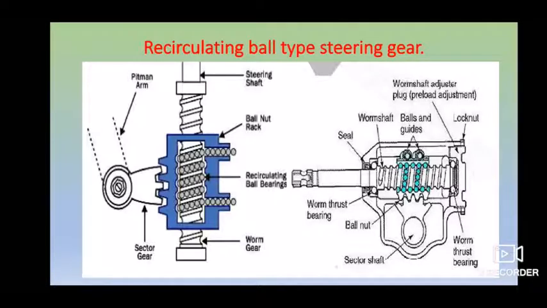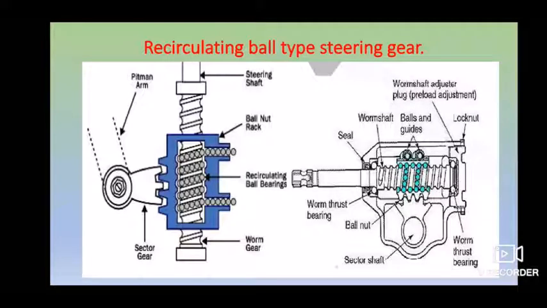You can go through this: you have your sector gear, worm gear, and in between you have a ball nut, rack and steering shaft, and another one on the left side is your pitman arm. So most of the automobiles which we use have a worm gear, which is nothing but an example of the recirculating ball type one.